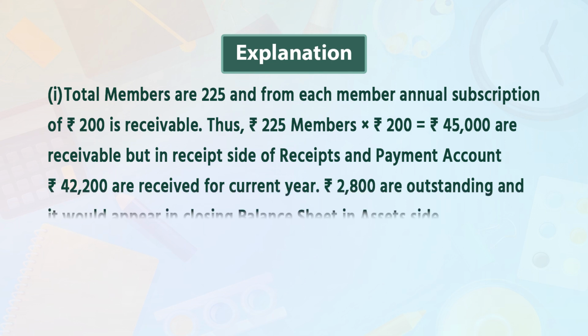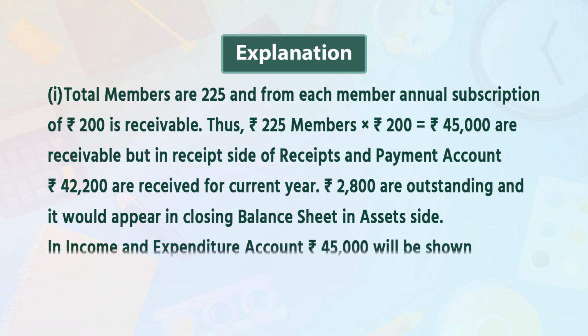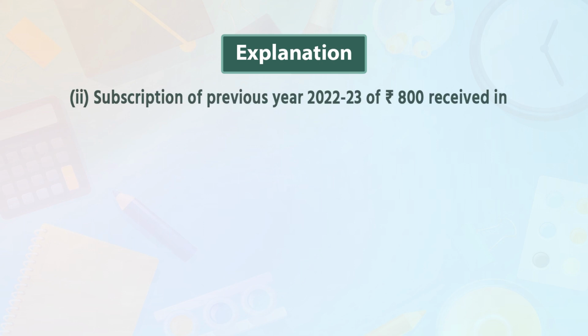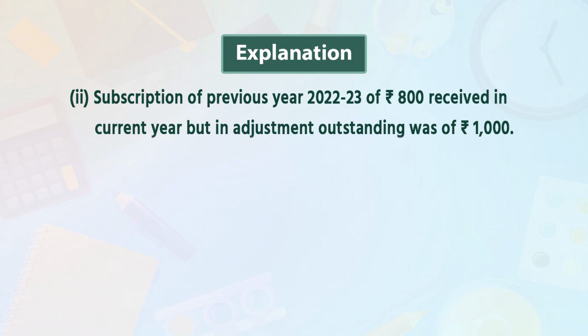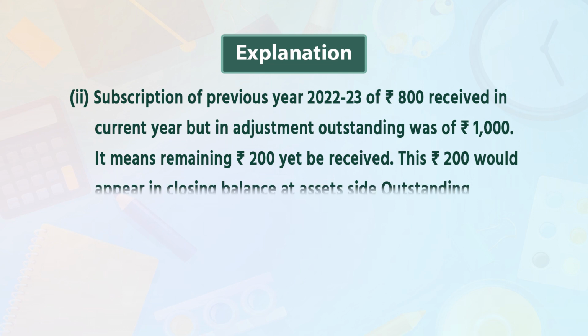Rupees 42,200 are received for the current year. Rupees 2,800 are outstanding and it would appear in the closing balance sheet on the asset side. In the income and expenditure account, rupees 45,000 will be shown, 42,200 received plus outstanding 2,800. Point 2: subscription of the previous year 2022-23, rupees 800, was received in the current year, but in the adjustment the outstanding was rupees 1,000. It means the remaining rupees 200 is yet to be received.